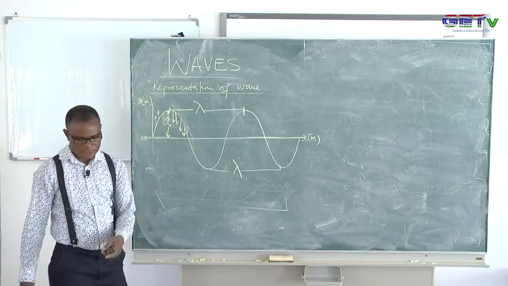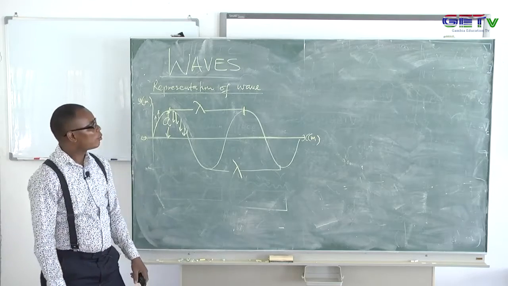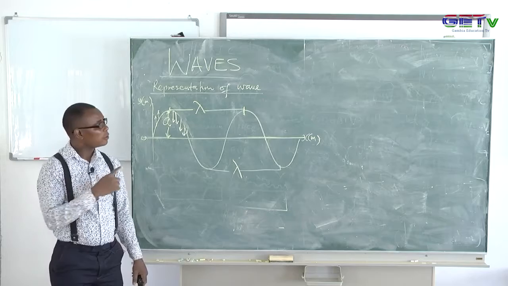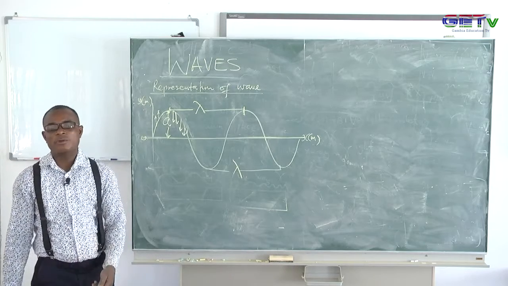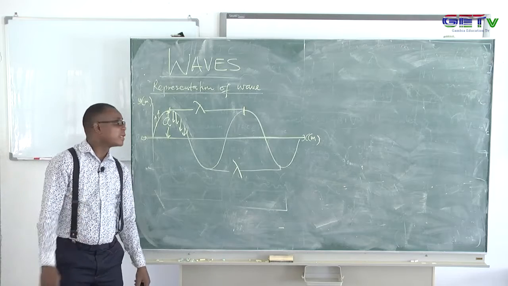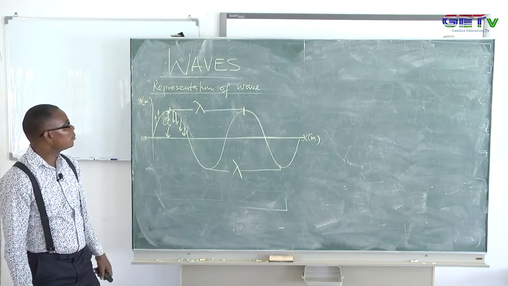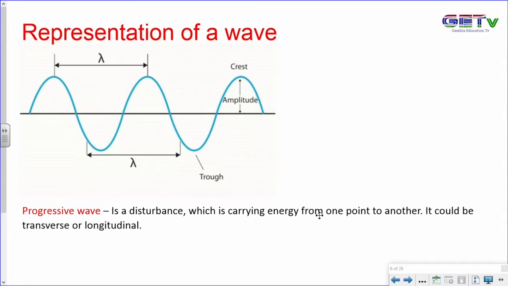So it's like what I was saying. I've just given you a picture, so I'm using that picture now to define the various terms there. If you go back to the picture, there is a point where the displacement can be at a very big peak. That point is called the crest, we know that already.